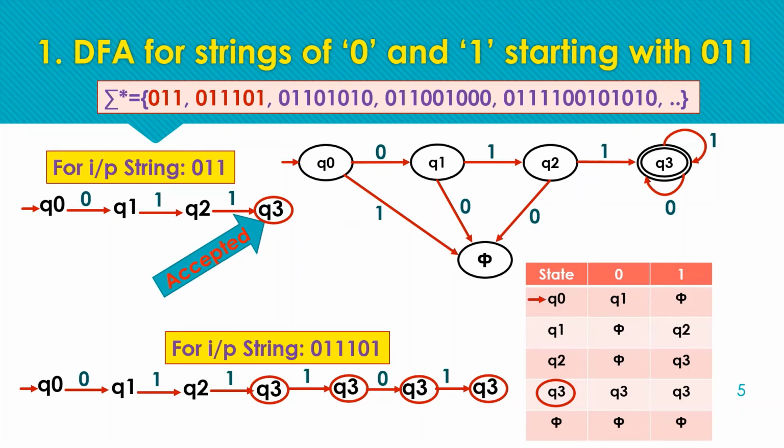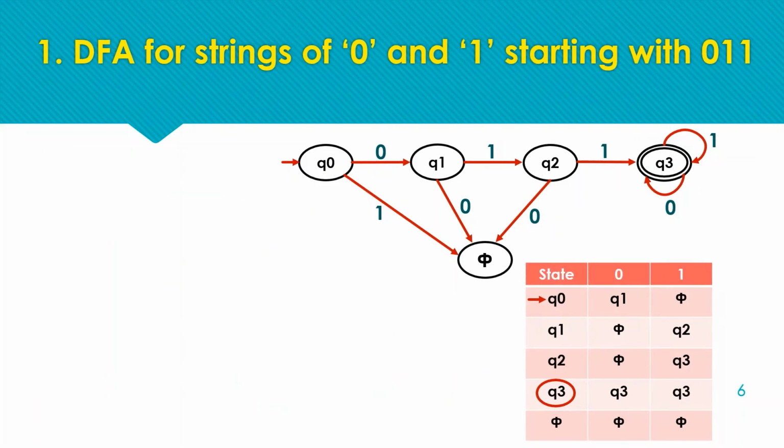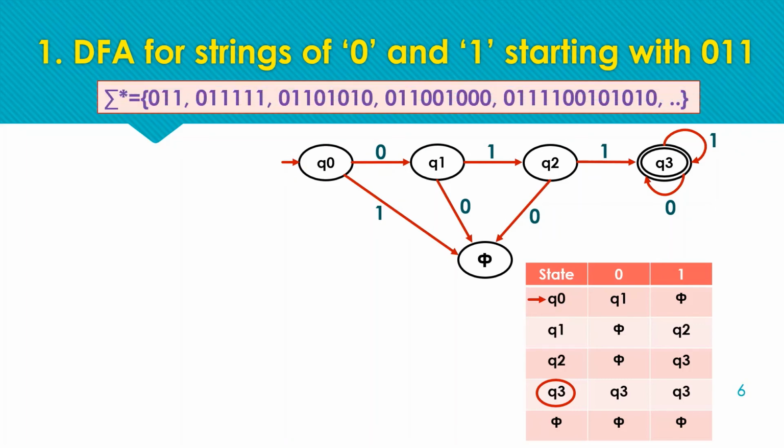Next, taking the strings that should be rejected by the machine. These strings are not from the set of acceptable input, meaning these strings are not starting with the pattern 0 1 1. Our first input string is 1 0 1 0. As the string should start with 0 1 1, the string is not fulfilling the criteria even from the initial state, initial symbol.